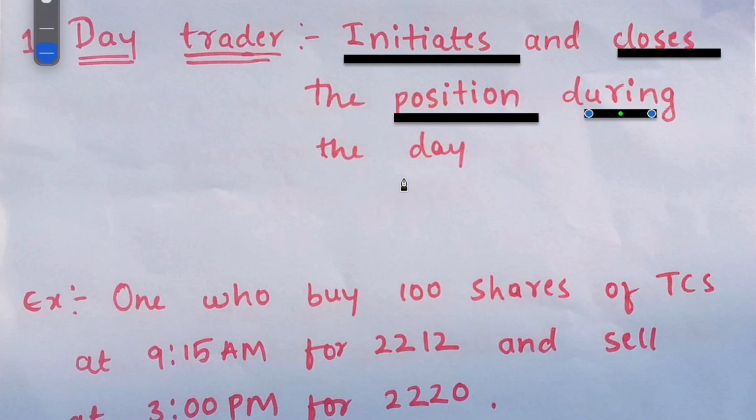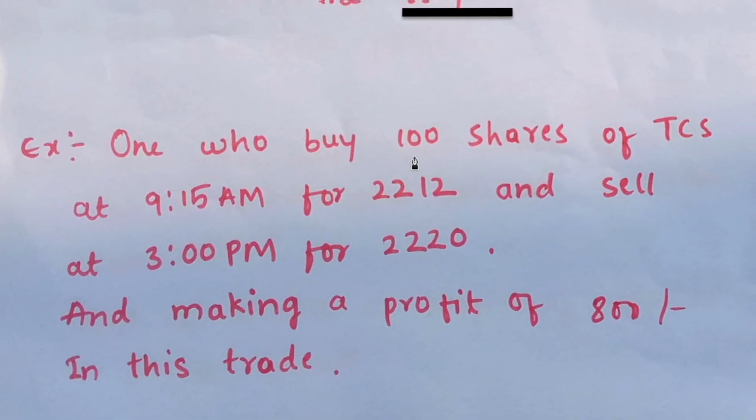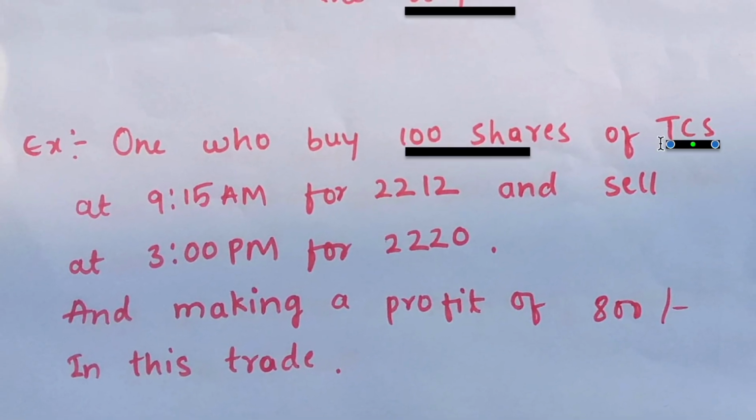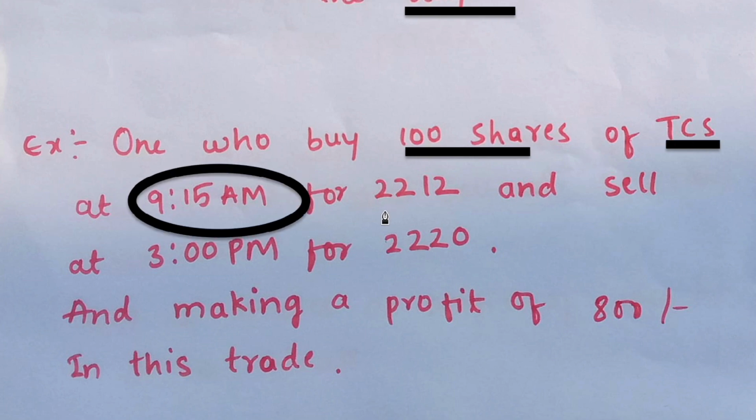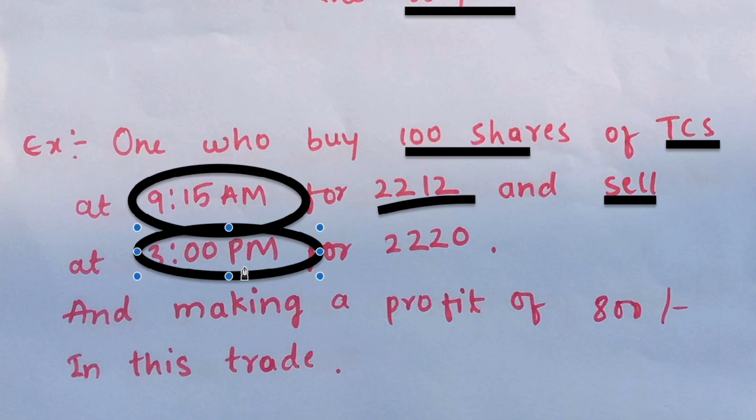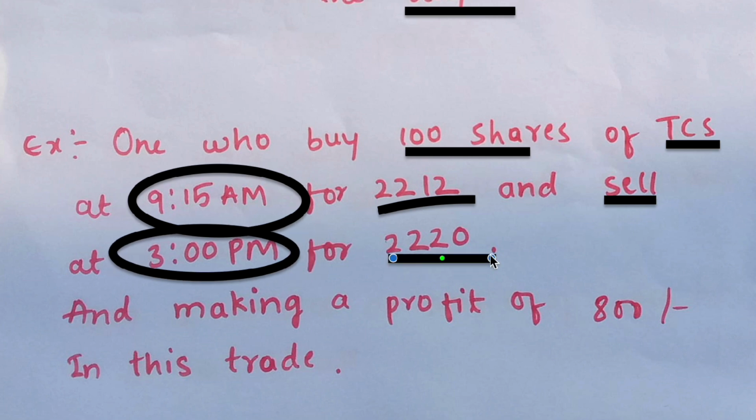During the same day, he buys and sells the shares or stocks in a day. That's called day trading. For example, if I buy 100 shares of TCS at morning 9:15 for 2212 rupees, and if I sell them at 3 p.m. in the evening for 2220 rupees, that makes a net profit of 800 rupees in this trade.